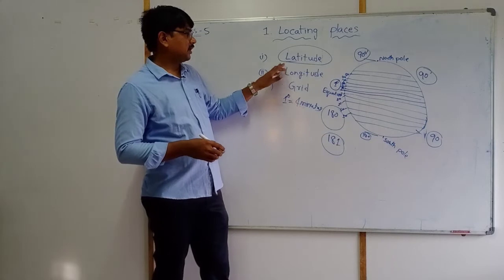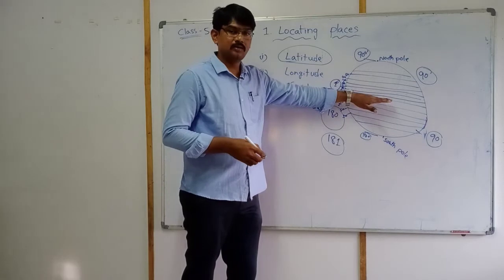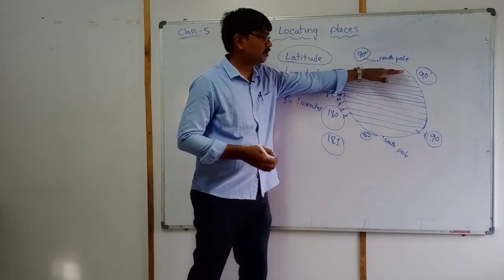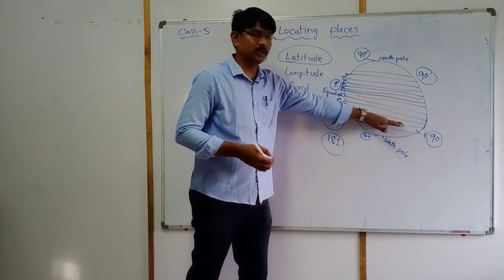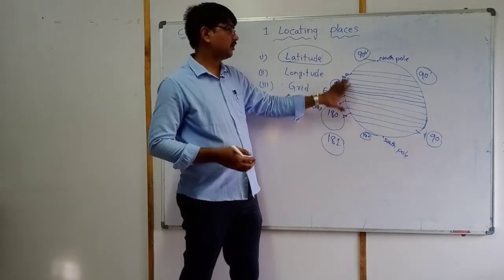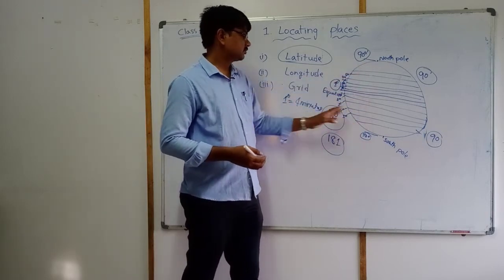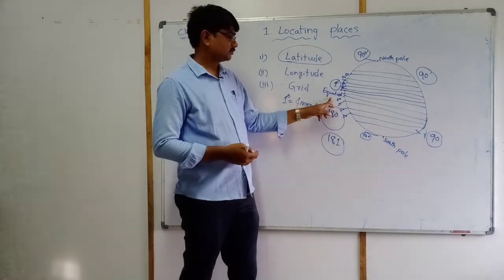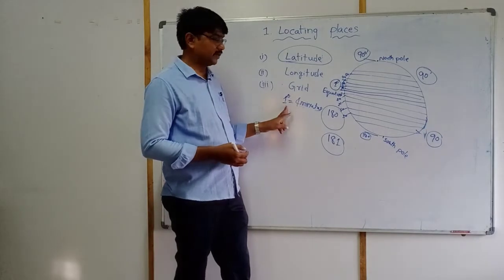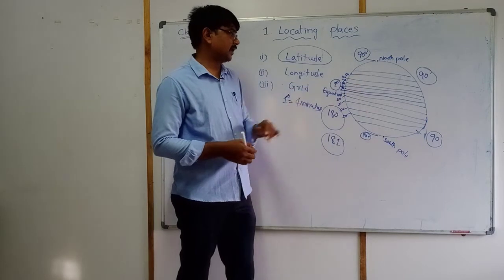So latitudes are the imaginary lines which are drawn halfway. Why? Above the equator they are drawn here, below the equator they are drawn here. So these halfway drawn imaginary lines are called latitudes. Already we discussed, 180 latitudes are there, excluding the equator. Next, each line is measured with 1 degree. 1 degree value is equal to 4 minutes. Okay, this is about latitudes.